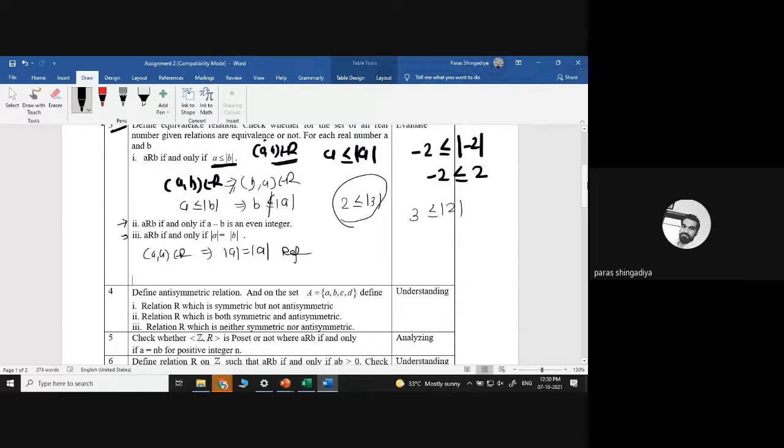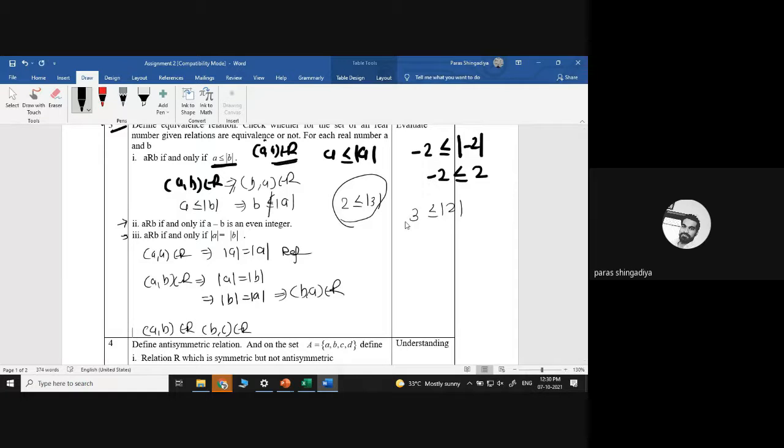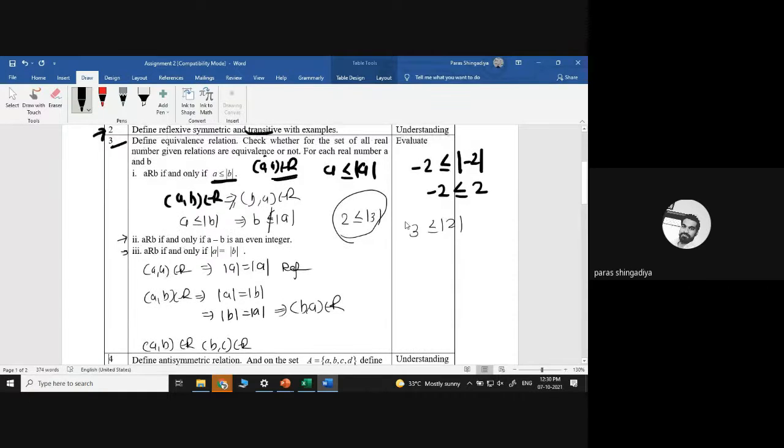Then, let's check for the symmetric. What about symmetric? If (A, B) belongs to R, this implies (B, A) also belongs to R. So (A, B) belongs to R means mod A is equal to mod B. So this implies mod B is also equal to mod A. So that means (B, A) is also in R. So that is the proof of symmetry. Now for transitive, if (A, B) and (B, C) belong to R, then you have to prove that (A, C) is also in R. You have to prove that (A, C) is also part of R. Clear?